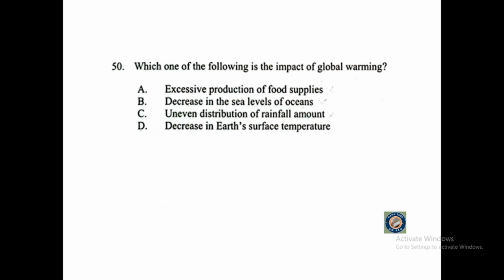Let's go. Question number 50. Which one of the following is the impact of global warming? A. Excessive production of food supplies. B. Decrease in the sea level of oceans. C. Uneven distribution of rainfall amount. Or D. Decrease in Earth's surface temperature.